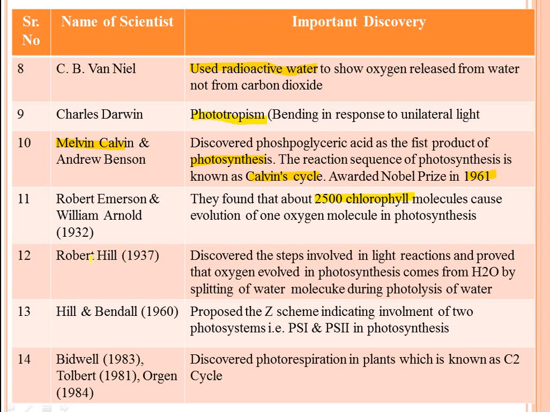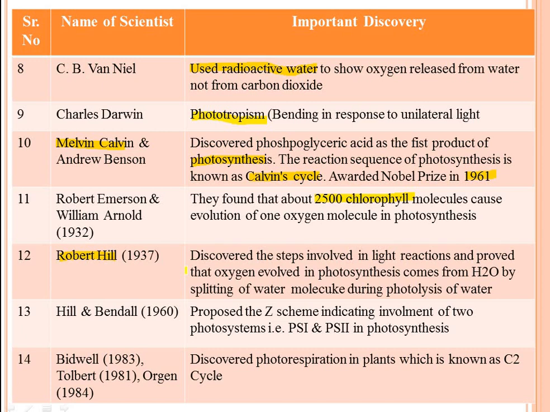Then see Robert Hill in the 19th century discovered the steps involved in light reactions and proved that oxygen evolved in photosynthesis comes from water by splitting of water molecules during photolysis of water.